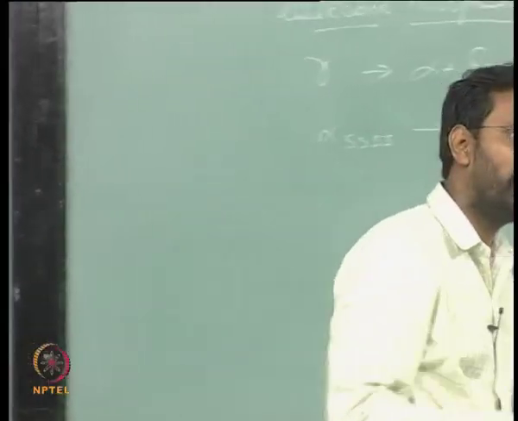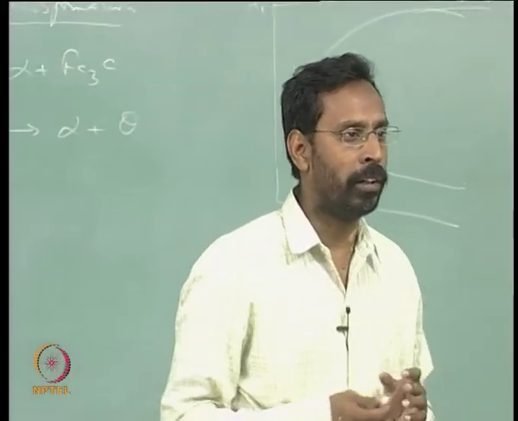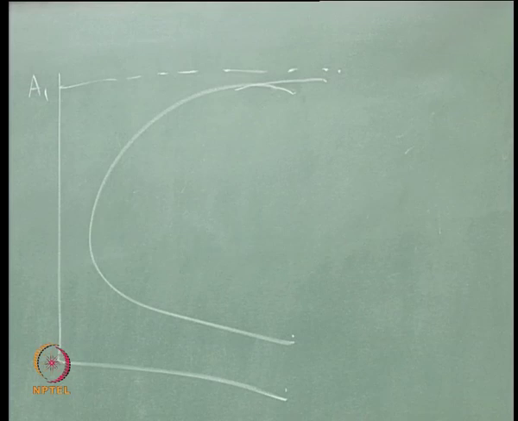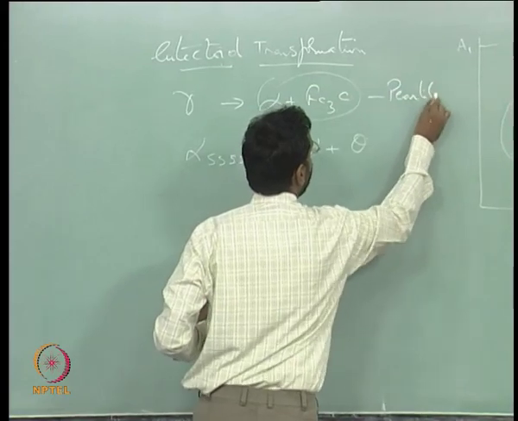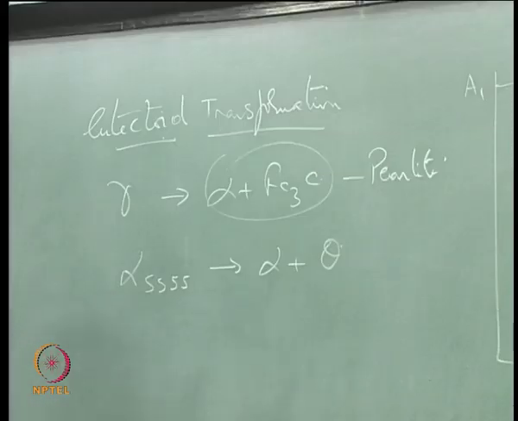Yeah, tell me. Transformation of what to what? Pearlite to austenite. Okay. This is while heating or while cooling? While heating. So, we are now talking about the cooling. What happens while cooling? Austenite transforms to pearlite. This is what we call the pearlite. So, that is what you call the A1 temperature.